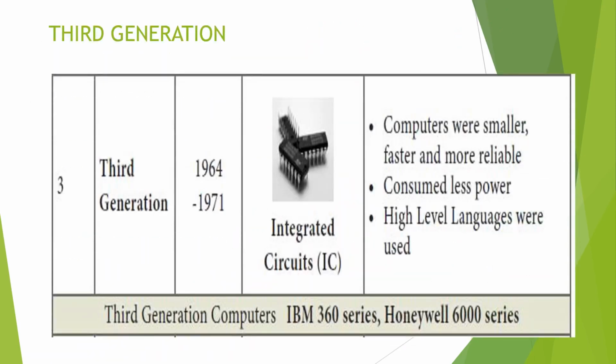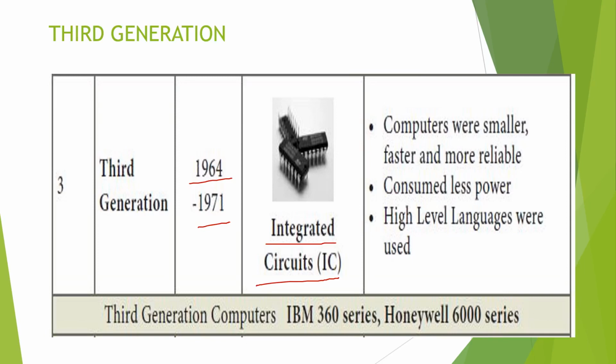Third generation computer. The year is 1964 to 1971. The main component used is IC. It's a very familiar thing, isn't it? In our day-to-day life we are using ICs only. A chip in our mobile, the whole process is fully composed of ICs only.